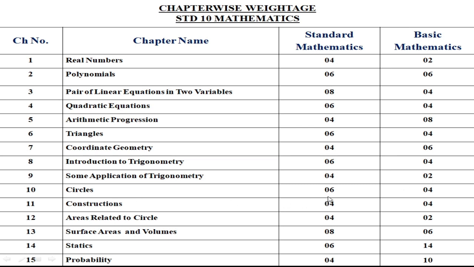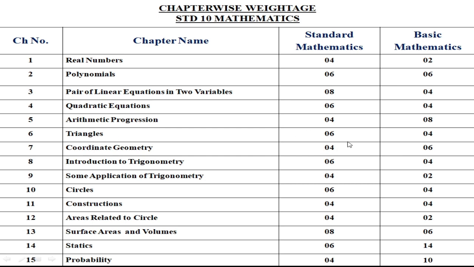Circles. It has a weightage of 6 marks in standard mathematics, while in basic mathematics it has a weightage of only 4 marks. Constructions have the same weightage, and you know construction is asked as a 4 mark question, so it will be asked for 4 marks in standard mathematics as well as in basic mathematics. The only difference must be that some of the data might have changed, while in basic it will be direct data which would be given in the textbook. That might be happening, so it would be quite easier. Construction might be asked in basic mathematics, while a little bit of a tricky question may be asked in standard mathematics.